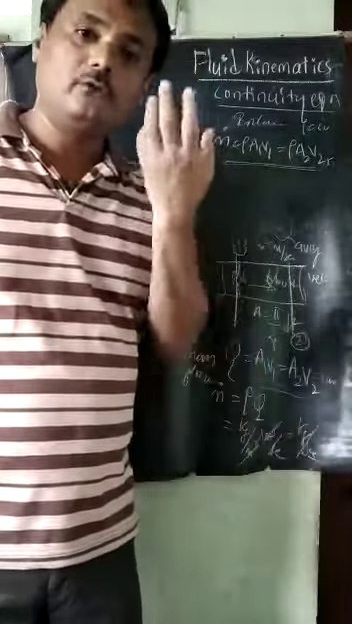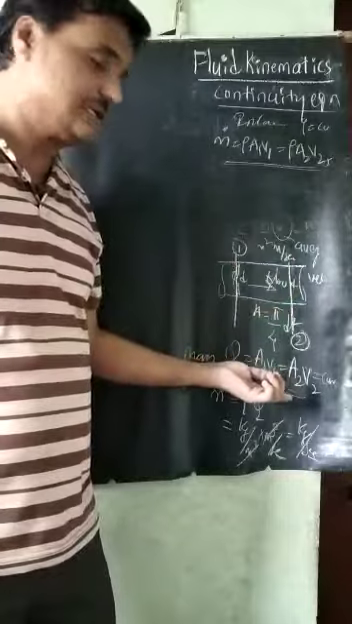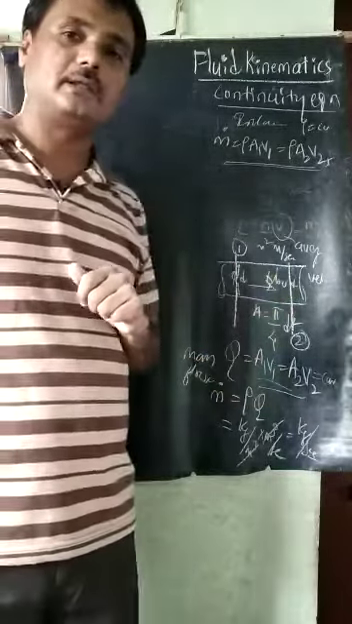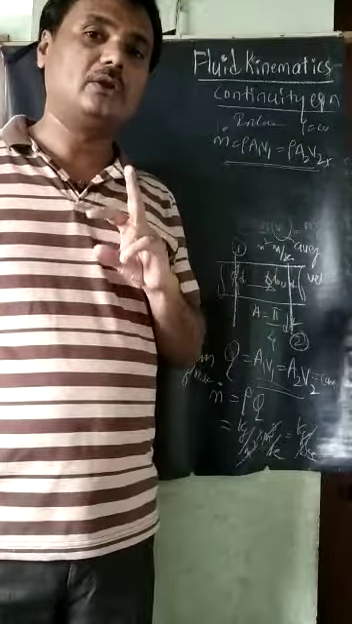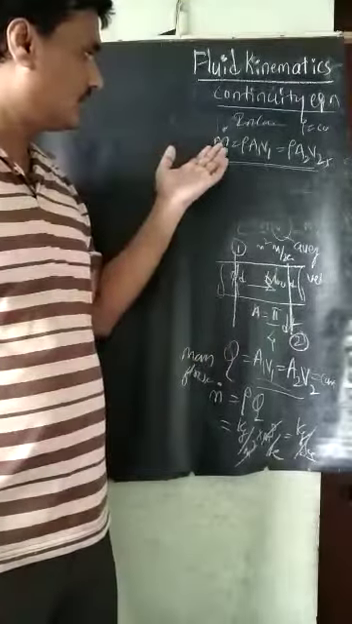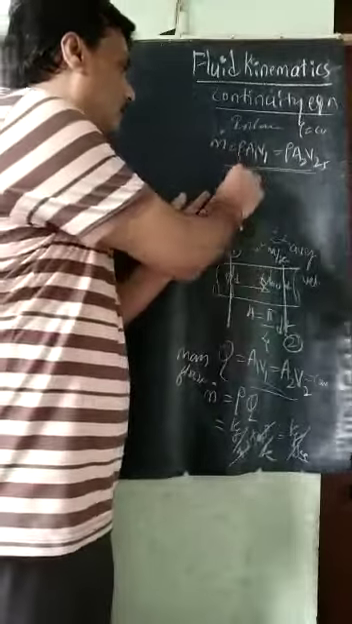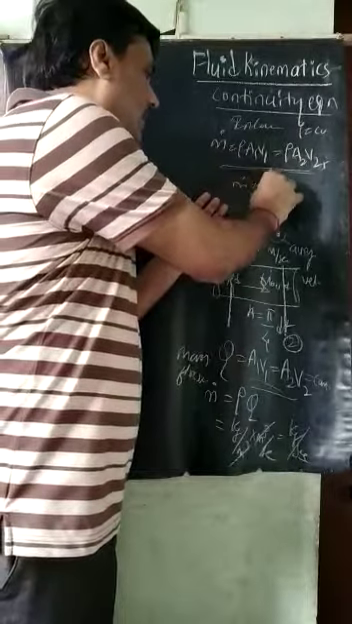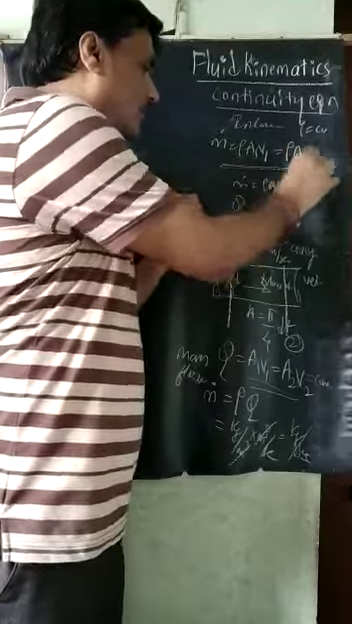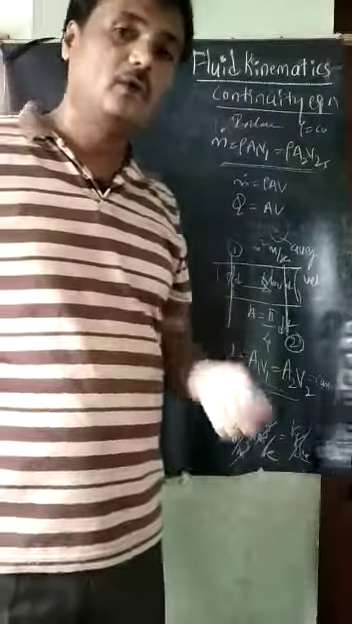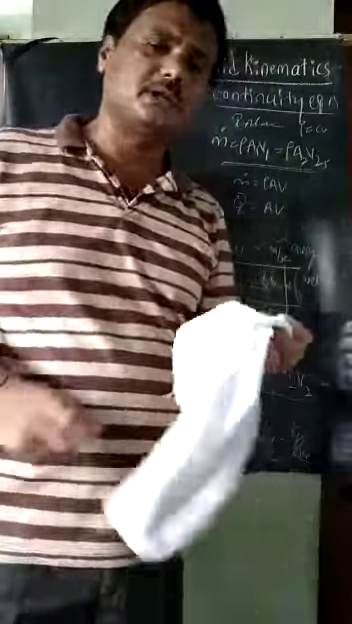Or else the volume flow rate is constant at any section of the pipe in the fluid flow. That is called the one-dimensional continuity equation. We can write it in terms of mass flow rate, m dot is equal to rho A V, or in terms of volume flow rate, A into V only. These are called the one-dimensional continuity equation.